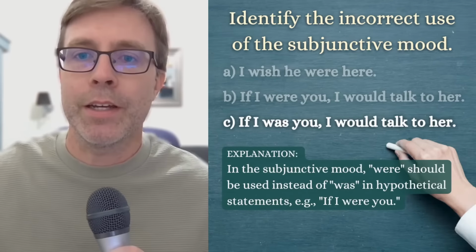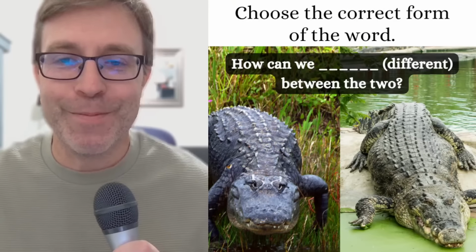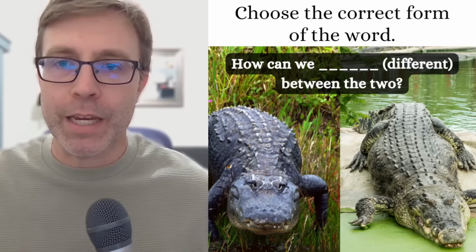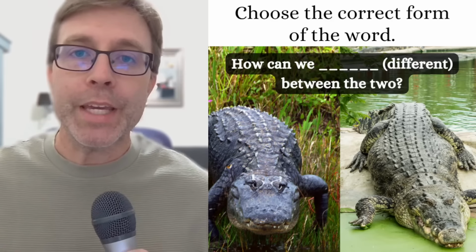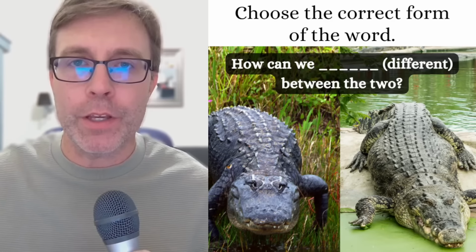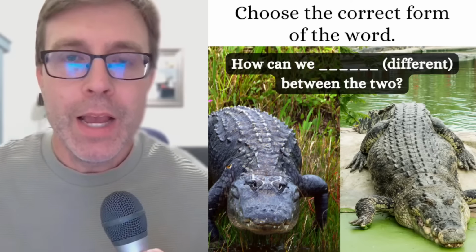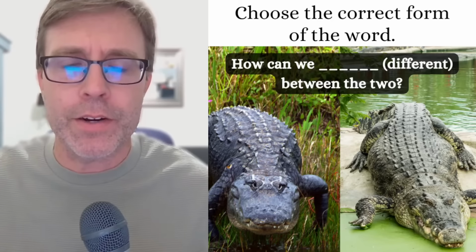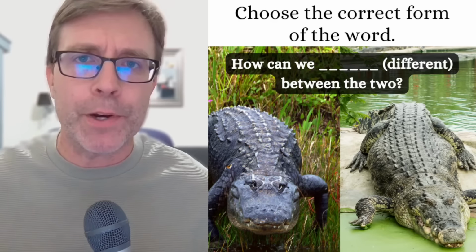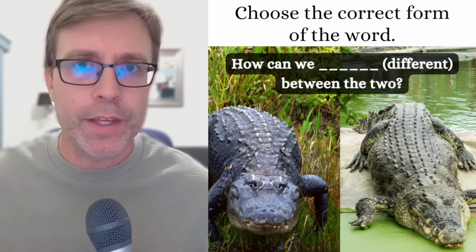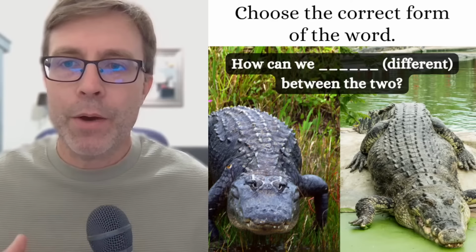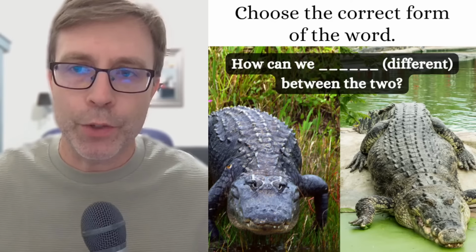The next question, right here, choose the correct form of the word. What do you think? How can we between the two? So I'm giving you the word different, but I want you to choose the correct form. And some of these I think are going to be a little easier than others. I would say in general, this is definitely upper intermediate to advanced grammar, the different things that we're going to be talking about. But how would you complete this sentence? How can we between the two?